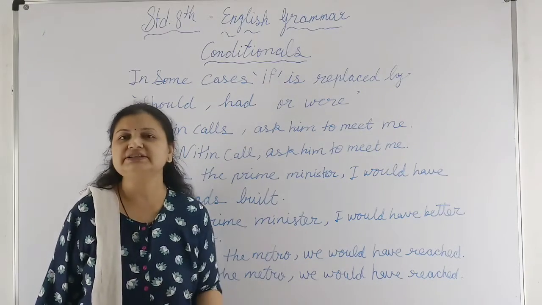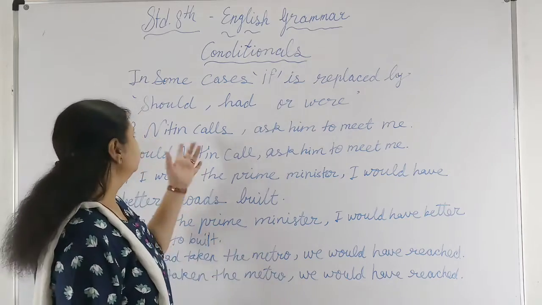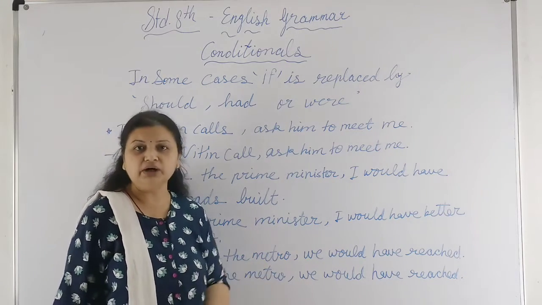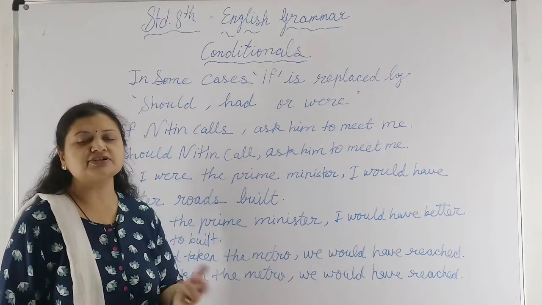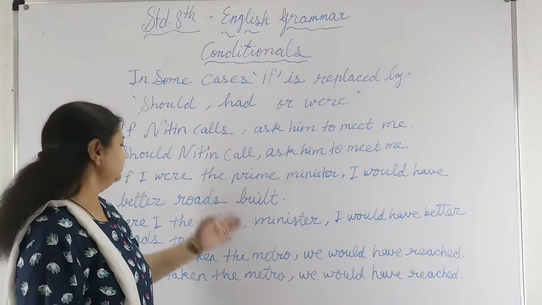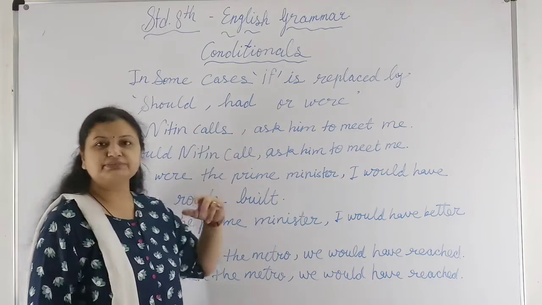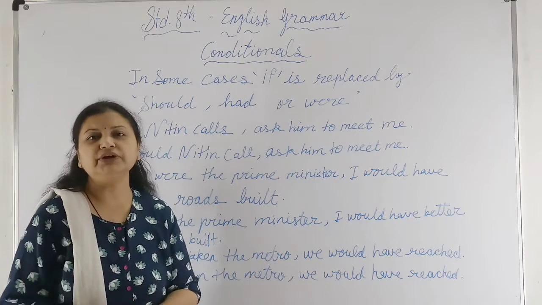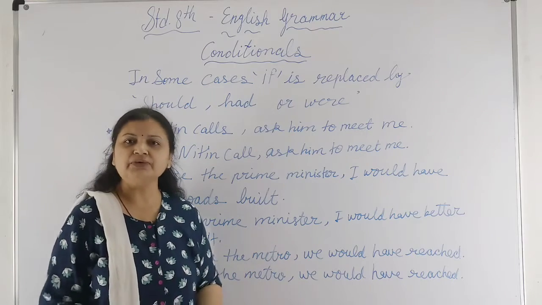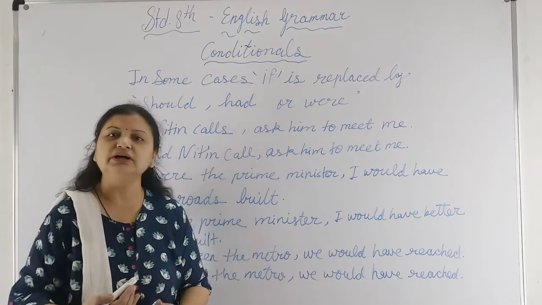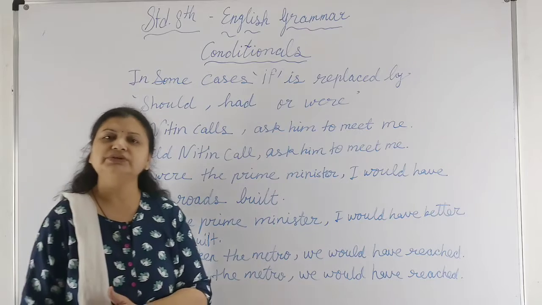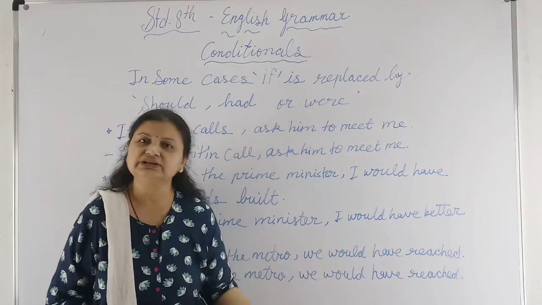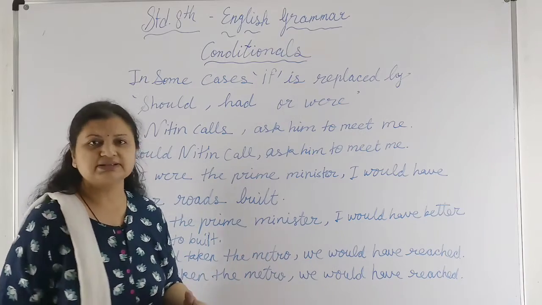If the sentence is in the first condition, we can use should. If the sentence is in the second condition, with were, then we can use were instead of if. Or if the sentence is in the third condition, meaning had is there, we can use had. For that, what do we have to do? We have to replace if and take the auxiliary verb out of the sentence, meaning we will start the sentence with the auxiliary verb which is used in the sentence.